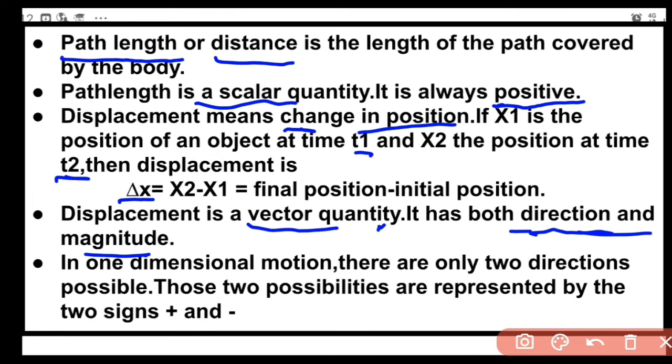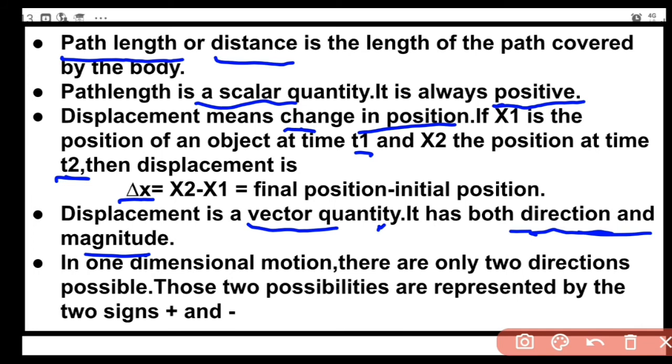So when we speak about direction, how do we incorporate direction in one-dimensional motion? As I said earlier, in one-dimensional motion there are only two possibilities. If the object is moving in the horizontal direction, it can move either towards right or towards left. If it is moving in the vertical direction, it can either go up or down.